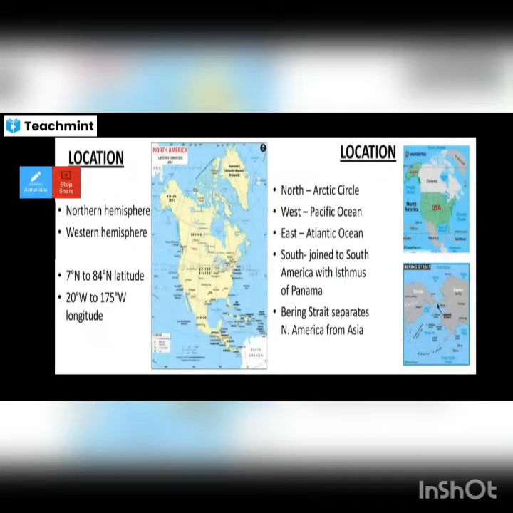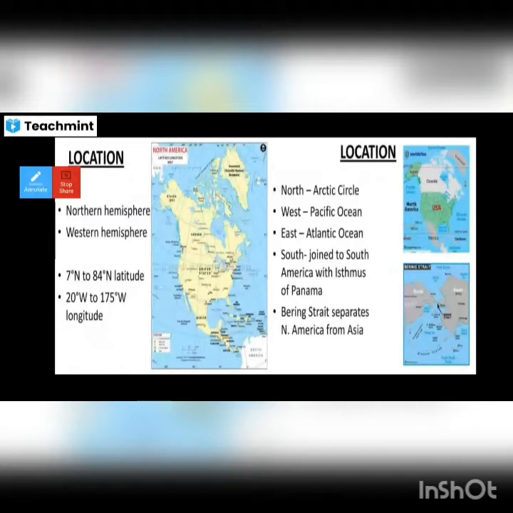Physical setting. North America is surrounded by the Atlantic Ocean in the east, the Pacific Ocean in the west, and the Arctic Ocean in the north, as you can see in the map.